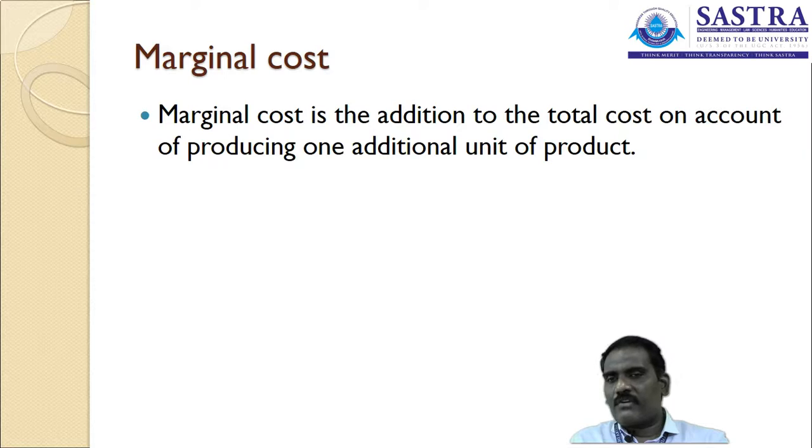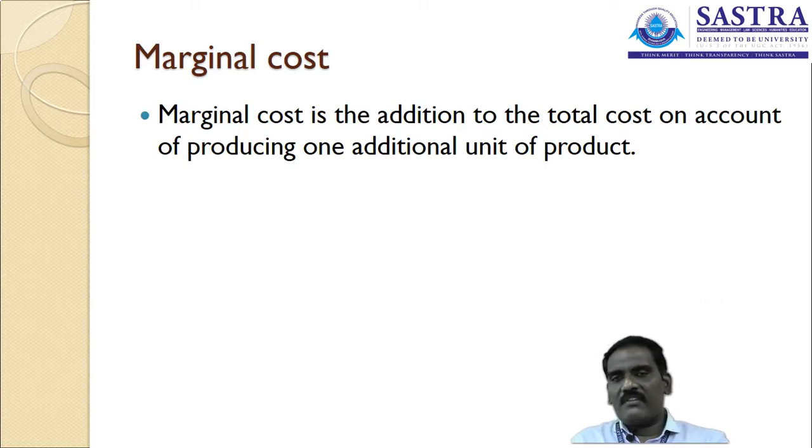For the cost of raw material, I need to pay 5 rupee per material. For the labor, I need to pay another 5 rupee for producing one particular unit. And I need to spend 100 rupee for operating the machinery for the period of 1 hour. 100 rupee I need to pay for running of the machinery for 1 hour.